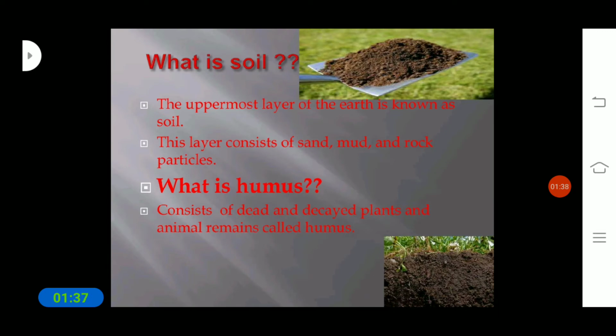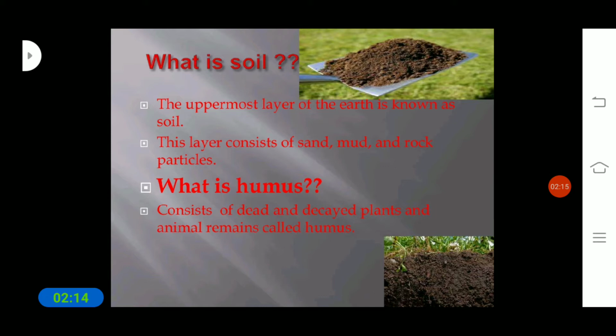So students, what is soil? Soil is the uppermost layer of the earth. This layer consists of sand, mud and rock particles. The earth has different layers, and we can see different types of layers in the earth. On the earth, this layer consists of sand, mud and rock particles.